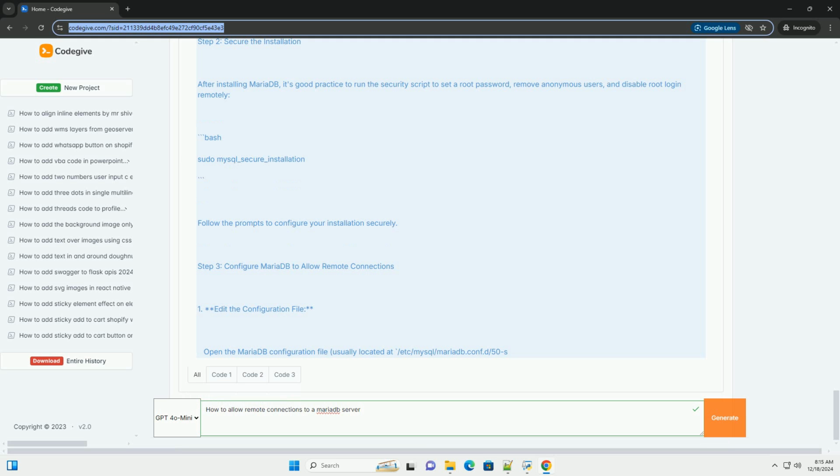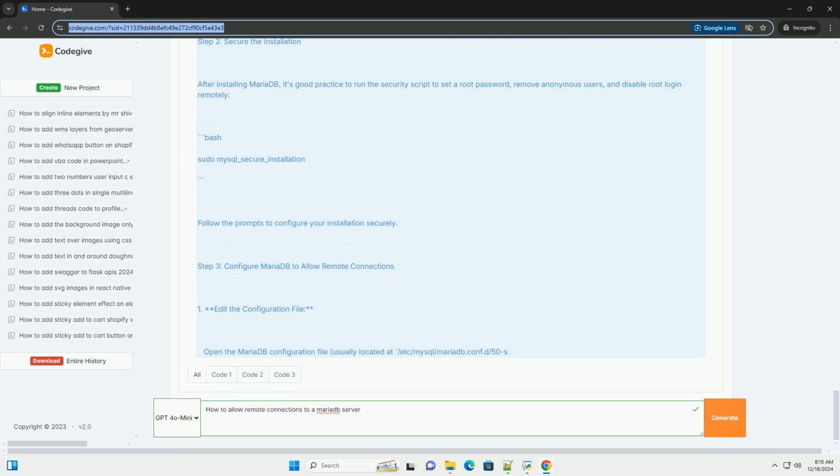Step 4. Create a user for remote access. 1. Log into MariaDB. Log into your MariaDB server using the root user or any other administrative account. Bash sudo mysql -u root. 2. Create a user. Run the following command to create a new user and grant the necessary privileges. Replace username, password, and remote_IP_address with your desired username, password, and the IP address of the remote machine that will connect to MariaDB. Use % as the host if you want to allow connections from any IP.